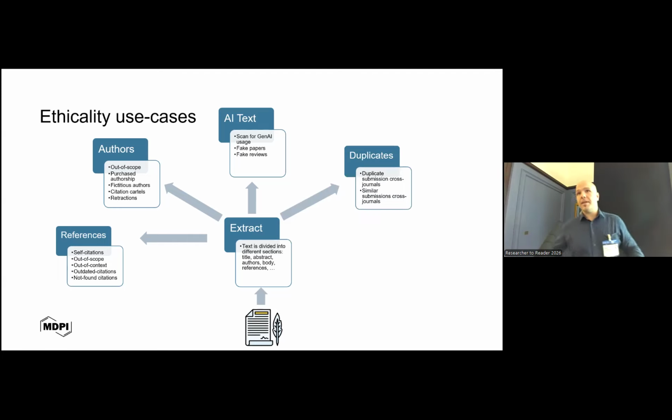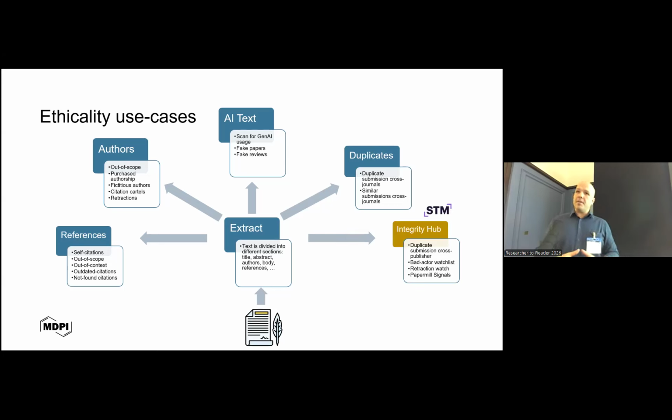We also detect duplicates internal to our journals, of course, as we only have access to this information. And we're starting now to integrate with external vendors. As an example, the STM Integrity Hub, which we integrate with to be part of that Ethicality product through tools that we didn't develop ourselves.